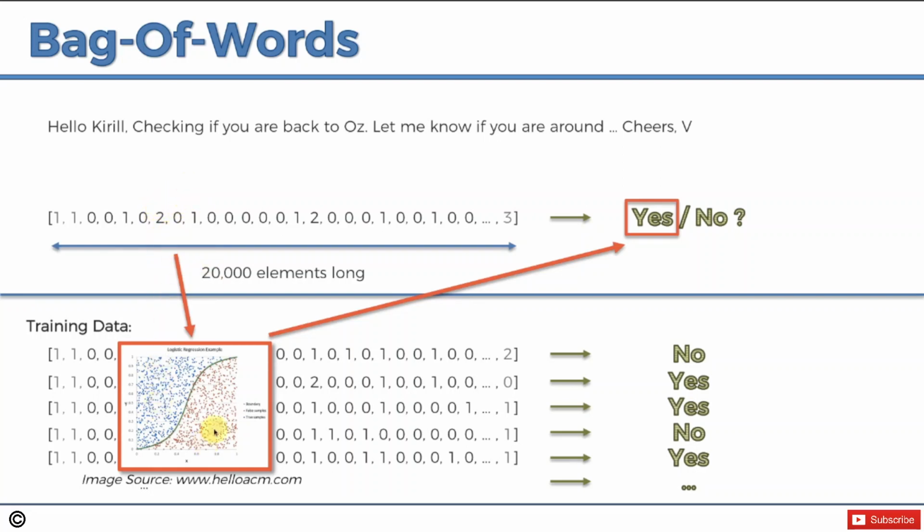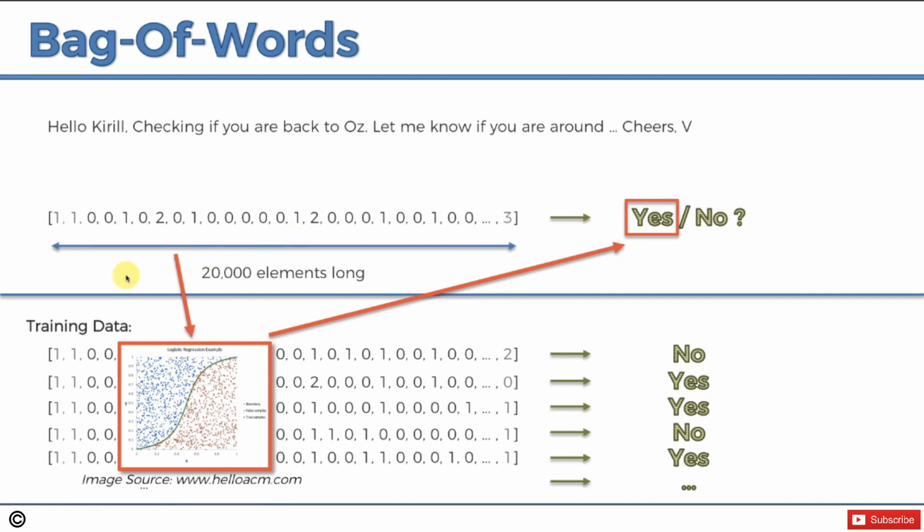So we know that it's the same format. It's always the same length, 20,000. So we can safely feed in this vector into there. It's got the same number of features. Bam, we get an answer. So for instance, we get yes. And then we can look back. Oh, what did the actual email say? It said, hello, Kirill, checking. Oh, okay. So based on my training, I would have most likely replied to this with a yes.